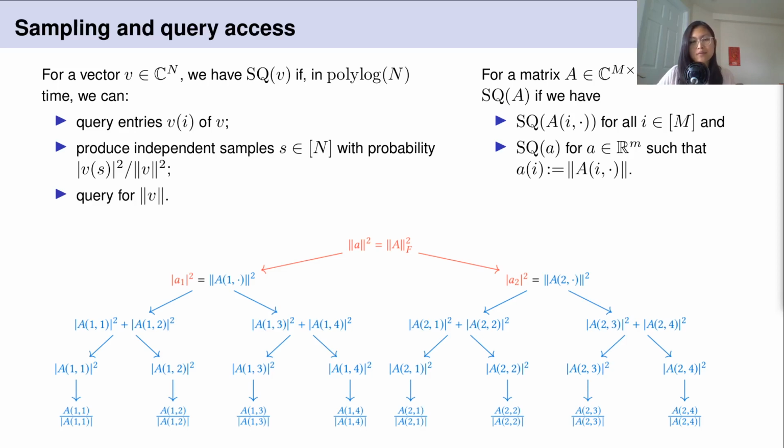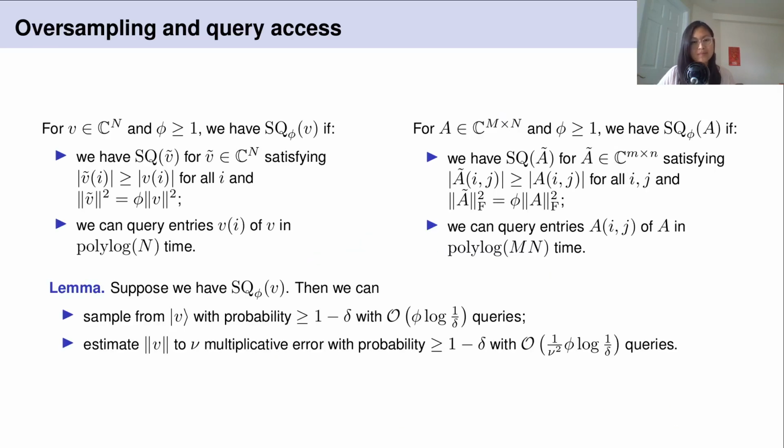So now we can define oversampling and query access. For a vector v, we say we have oversampling and query access to it if we have sampling and query access to a v tilde, that's sort of an upper bound on v. Entry-wise, the magnitude of v tilde bounds the magnitude of v.